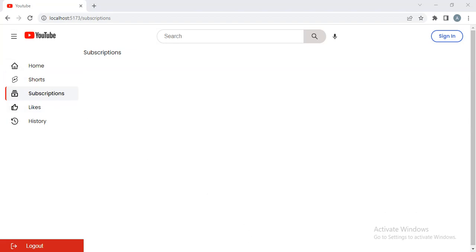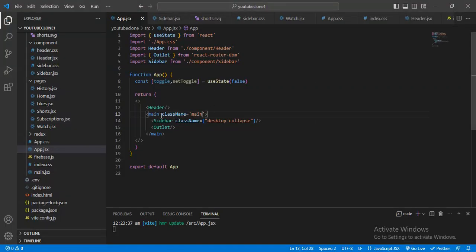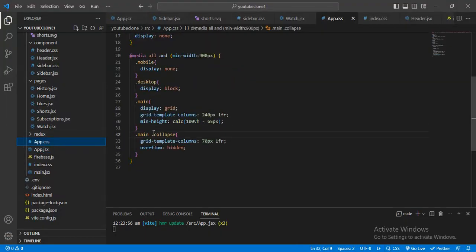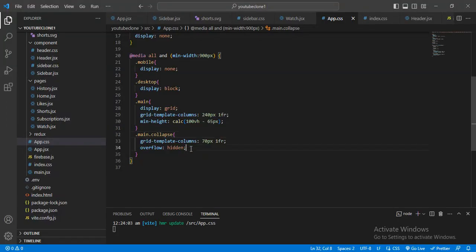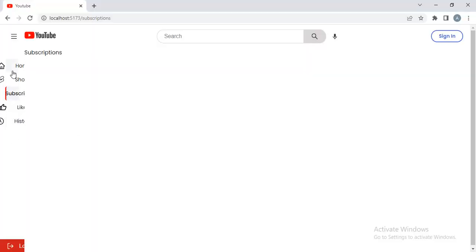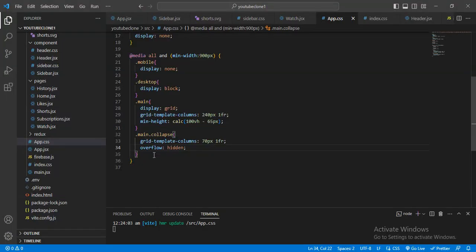Okay, I want to give it in the main tag because I want to change the grid display. That's why I will paste it here and remove this, and now let me check. Okay, this will collapse. It will be like that, and I will increase this a little bit. Okay, now this is okay, and after that I want to set display none on all this title.